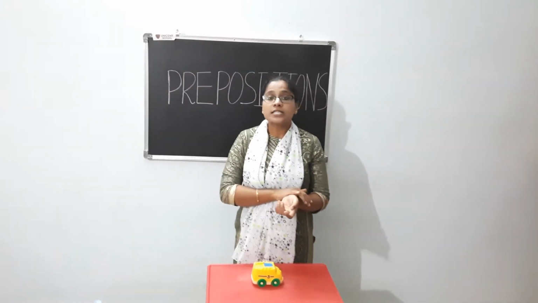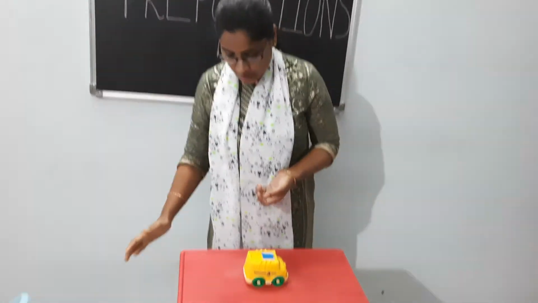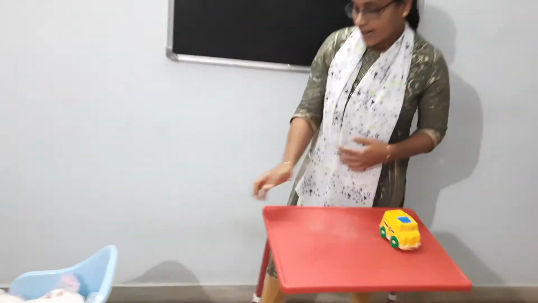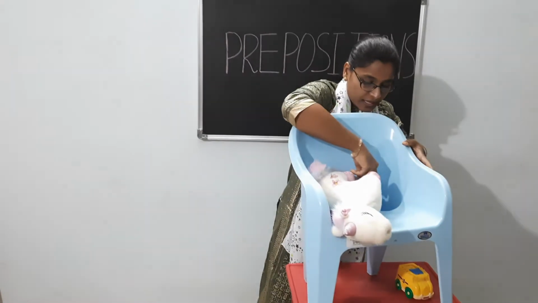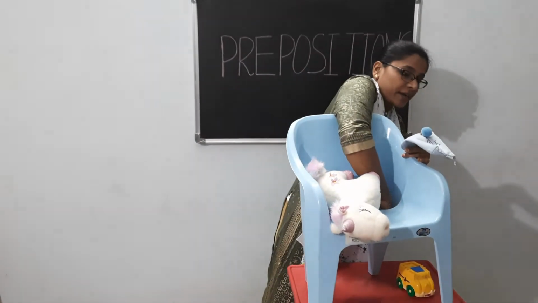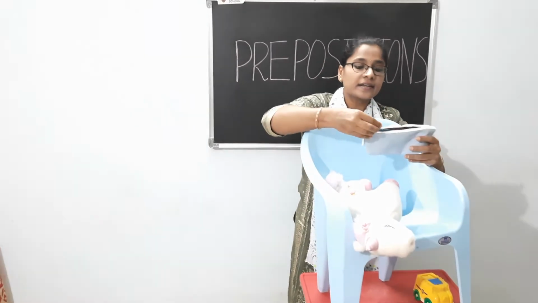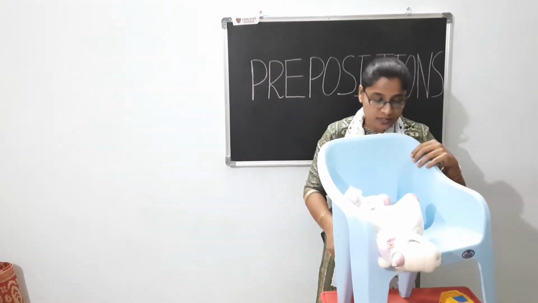So we have learned the prepositions top, bottom, over, under, and inside, outside. The pencil is inside and the pencil is outside. Inside, outside prepositions.